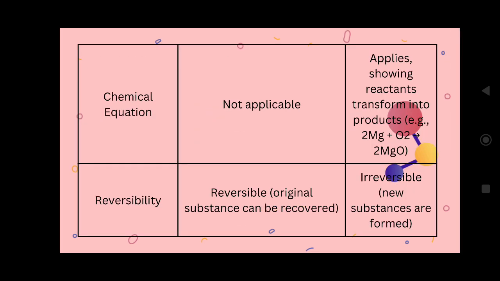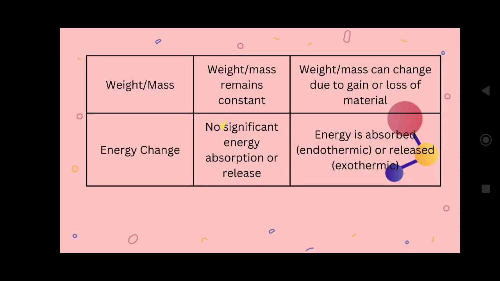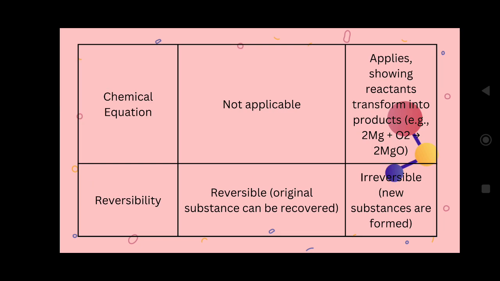Next, chemical equation. Okay, for physical change we are unable to provide any chemical reaction. But for chemical change I am able to provide a chemical reaction like this. Let us take 2 moles of magnesium and 1 mole of oxygen. While heating, what will I get? I will get magnesium oxide, 2 moles, like this. I am able to write.